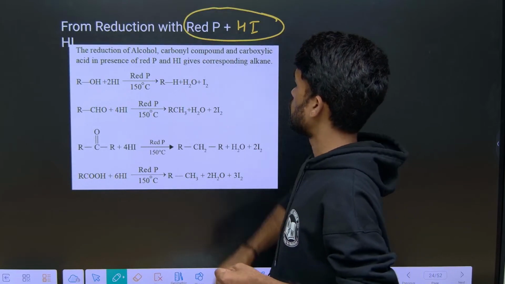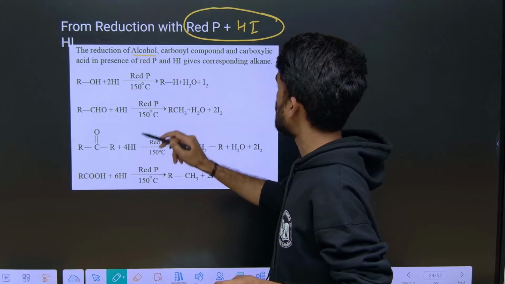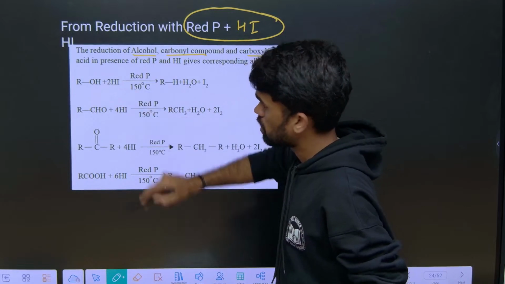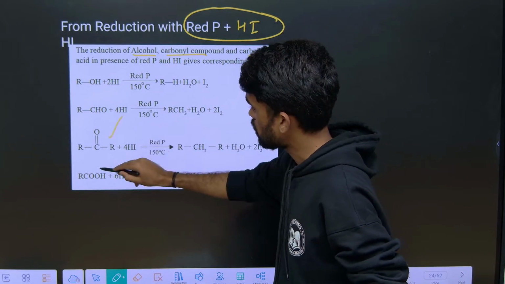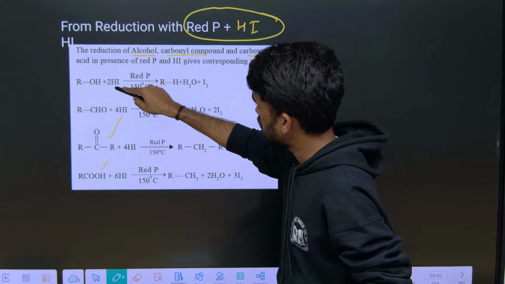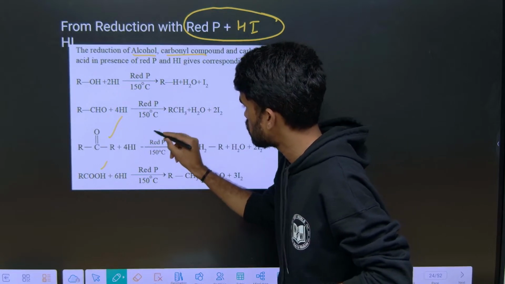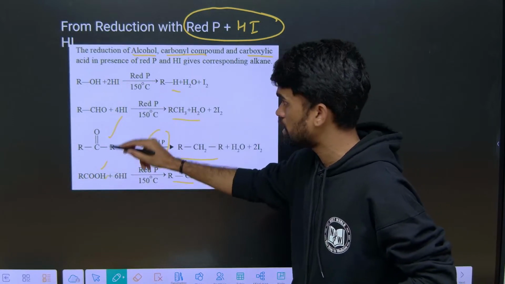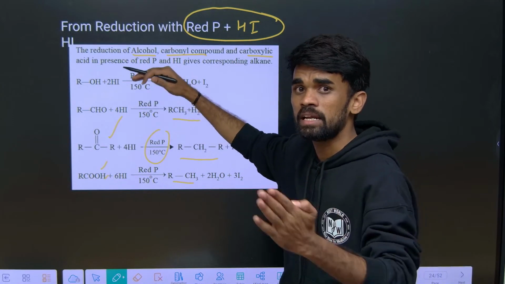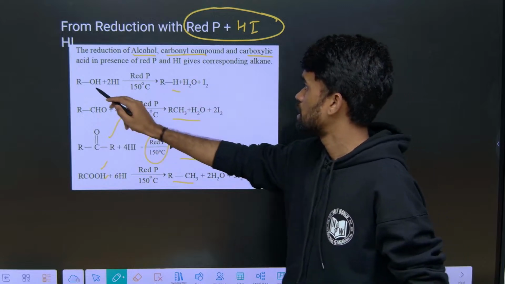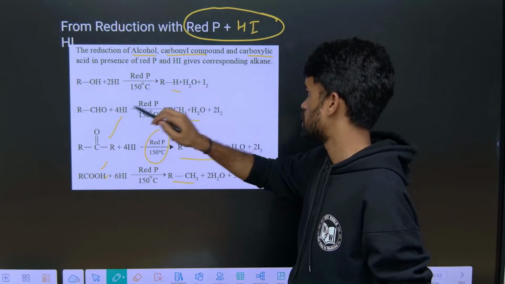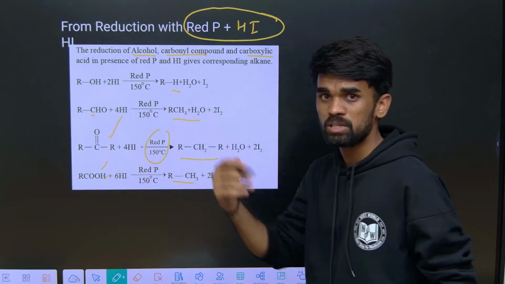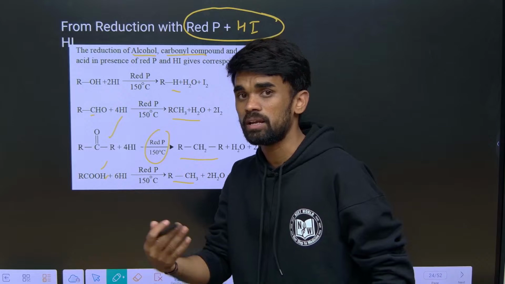When we use this mixture, alcohols, aldehydes or ketones and carboxylic acids give the respective alkanes. If it is ROH, it will give RH. If CHO is there, that carbon converts into a methylene group or alkyl side.